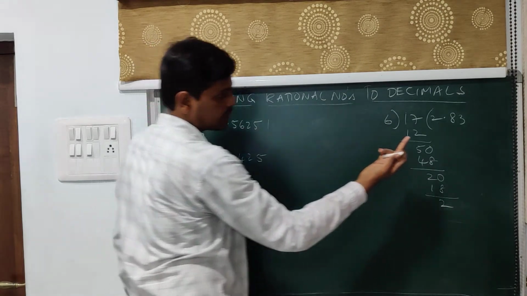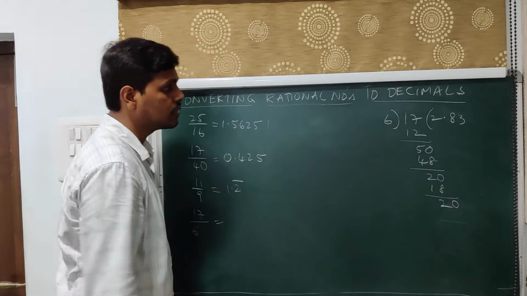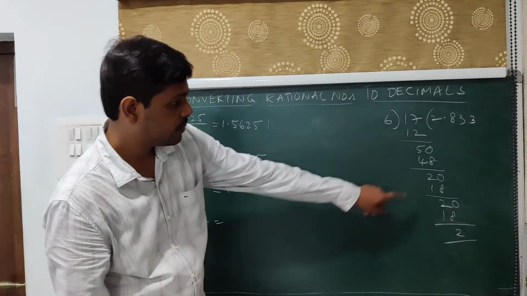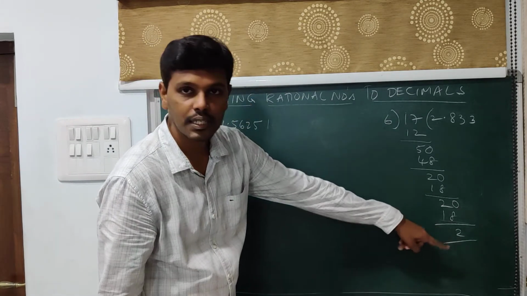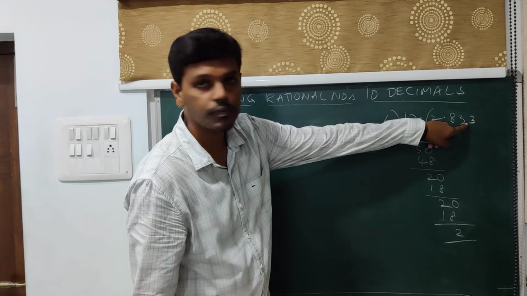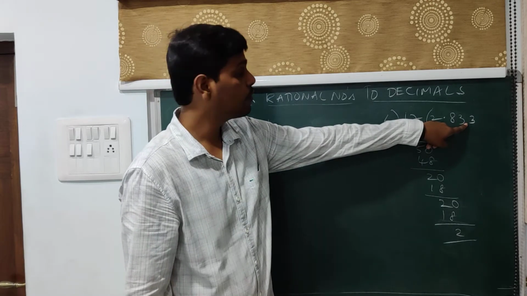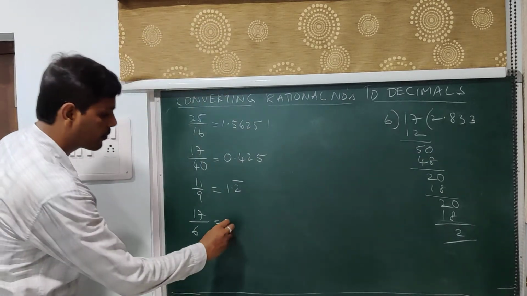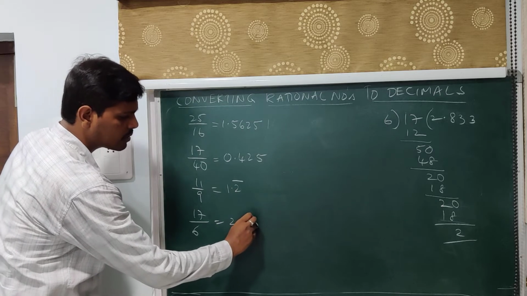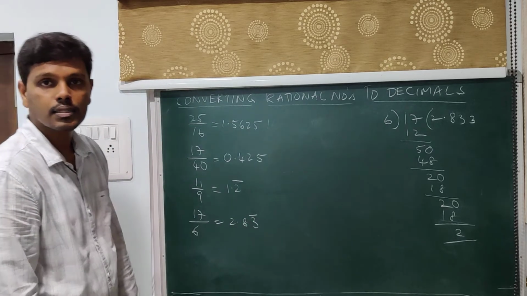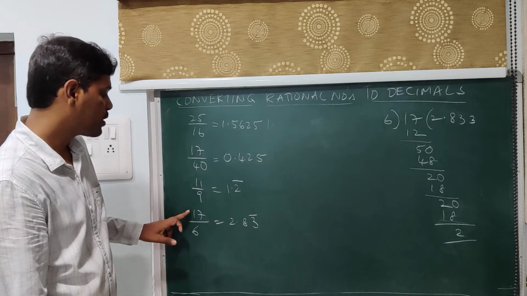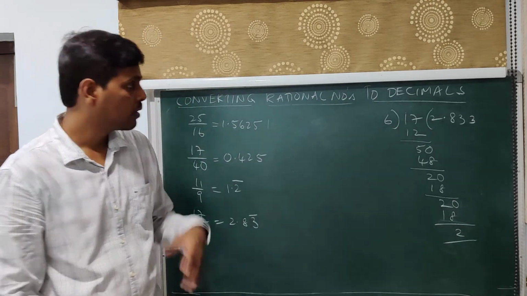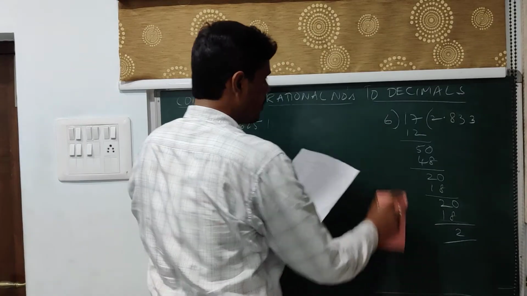Then 2 is less than 6. We have a decimal point, so you can take 0. Then 6 threes are 18. Again we have 2. By this argument, you can see that 2 is repeating continuously, and so 3 repeats continuously. Therefore, we can stop here and write 2.83 with a bar on the 3, which indicates that 3 is repeating continuously. Hence, the decimal expansion of 17/6 is a non-terminating repeating decimal expansion. Let us move on to one more. 5/11.